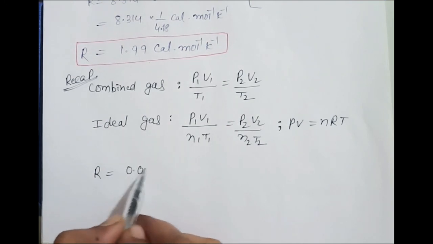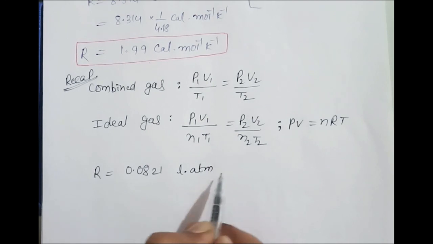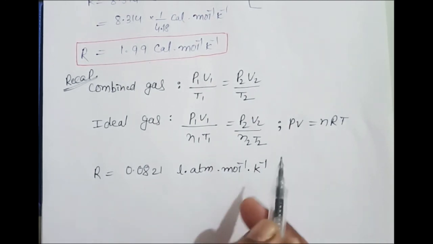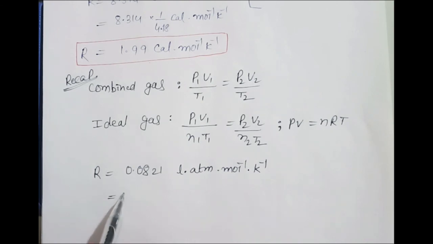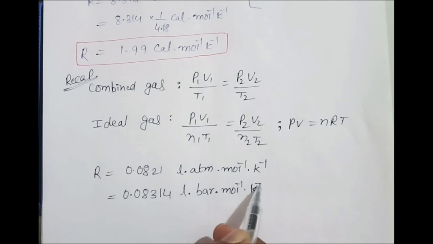First one is 0.0821 liter atmosphere per mole per Kelvin. Next one is 0.0831, if you want you can write liter bar per mole per Kelvin.